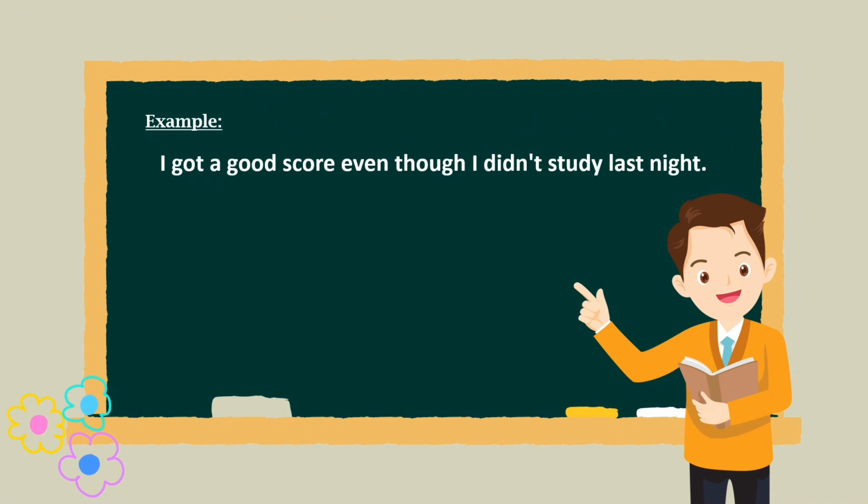Okay, now we move to the second example. There is a sentence that goes, I got a good score even though I didn't study last night, which means I got good grades even though I didn't study last night. And where is the conjunction? So, here in the middle, the conjunction is even though, and I is the subject and didn't study is the verb.